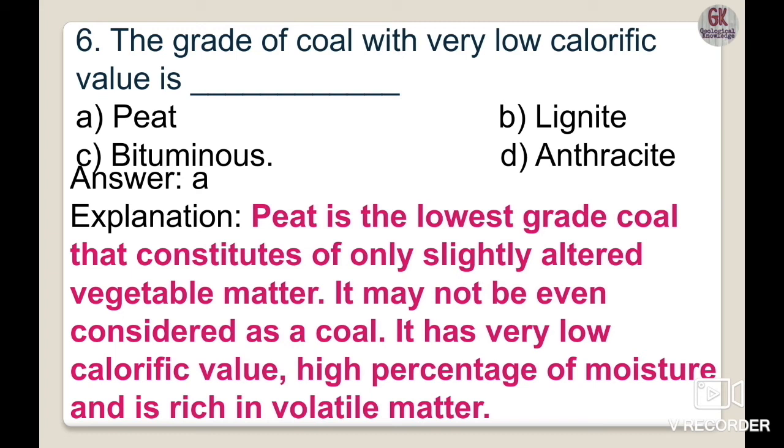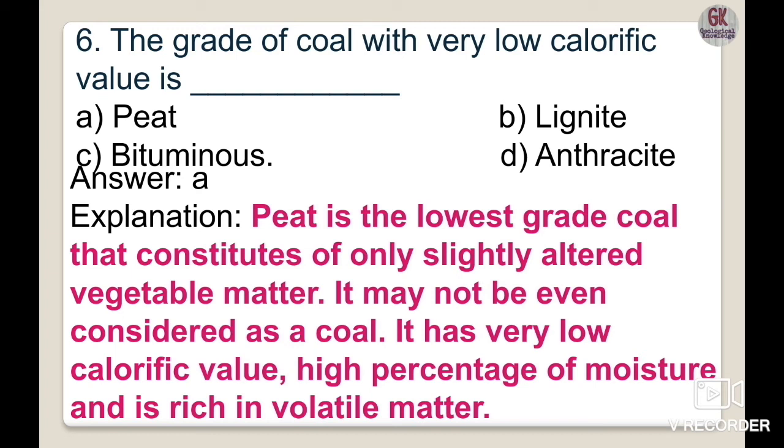Okay, so the correct option here will be peat, option A. And you can see in the description box, the same is given here. Peat is the lowest grade coal that consists of only slightly altered vegetable material. Generally it is not called a part of coal, or it's not categorized as a part of coal, but it's known as a fuel, and it may not even be considered coal, as we have discussed.